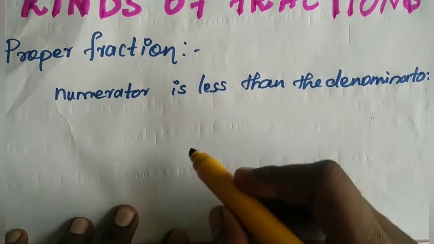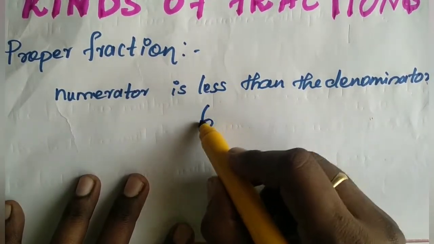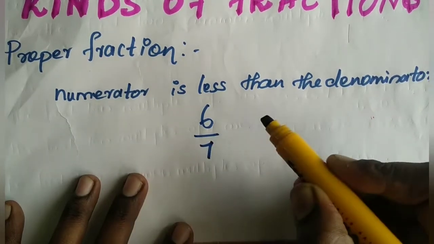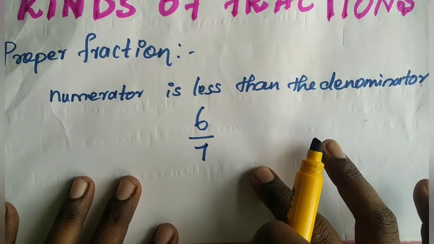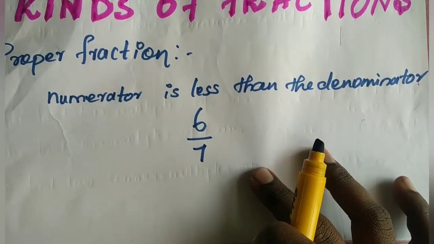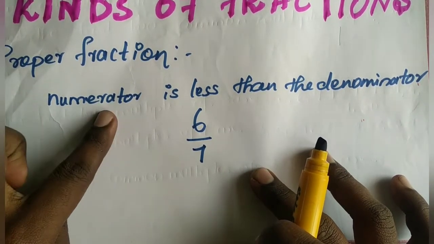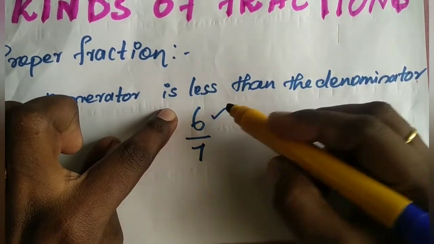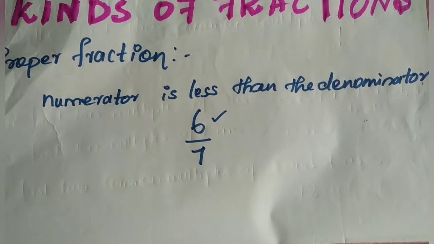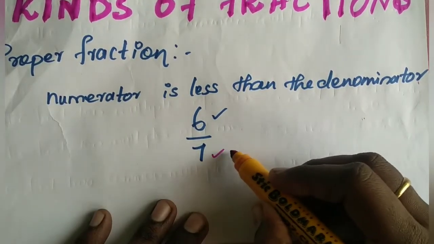For example, come to the fraction 7 by 9. Whether we can call this fraction a proper fraction or not, what is the condition for a proper fraction, my dears? Numerator means the number which comes up, and down means deno.